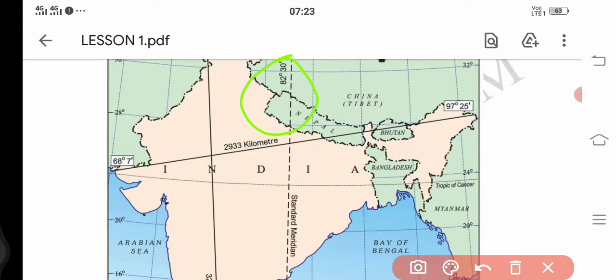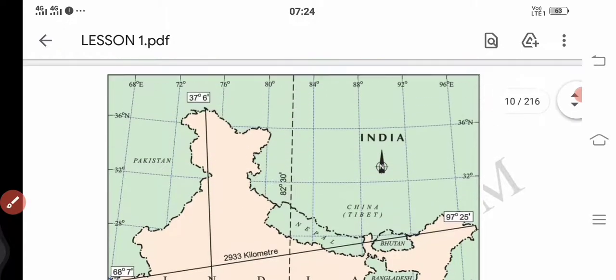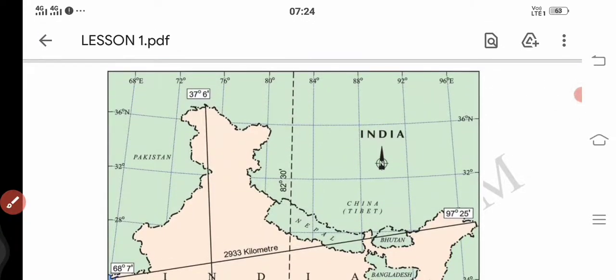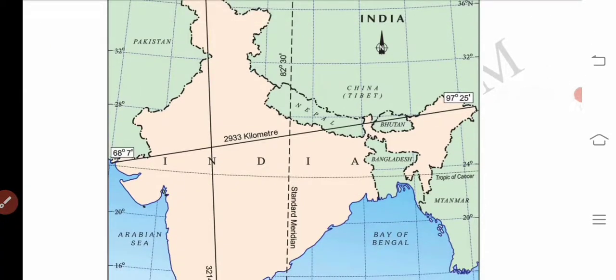If you observe this, this is homework for you, children. You have to do this one at home. You have to find out through which states this longitude is passing. So you have to keep a political map of India with different states, observe this map and find out what are the states through which it is passing. Okay, 82 and a half degrees, or 82 degrees 30 minutes eastern longitude.